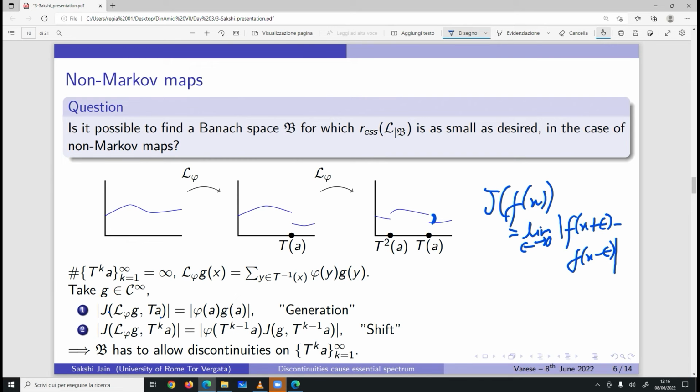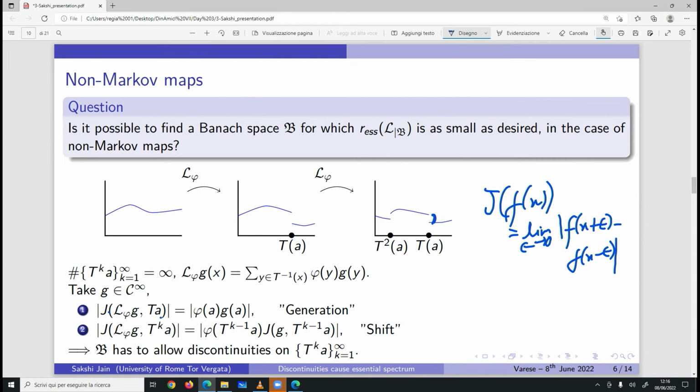And these two observations help us conclude at least the fact that if we have to consider a Banach space for such a system, then we should be allowing discontinuities of the observables at the points in this orbit, T^k A. Keeping these two observations, this generation and shift, which are really crucial, in mind, we move on to try and answer this question,